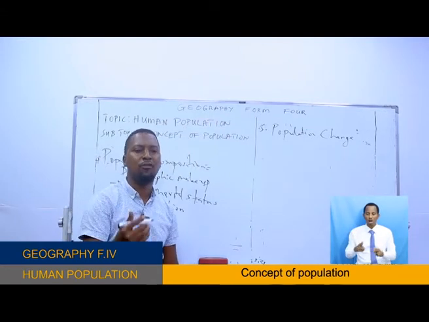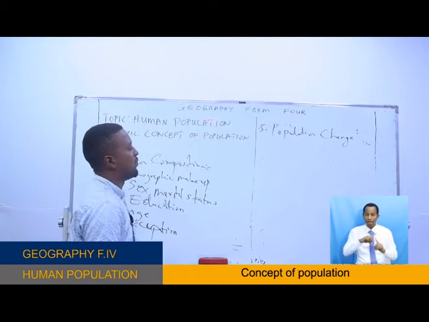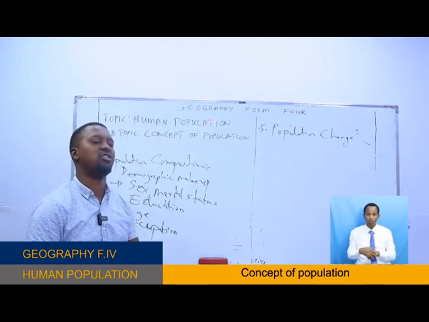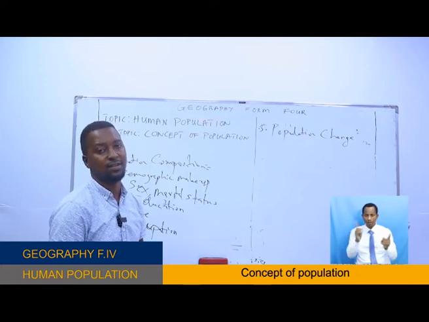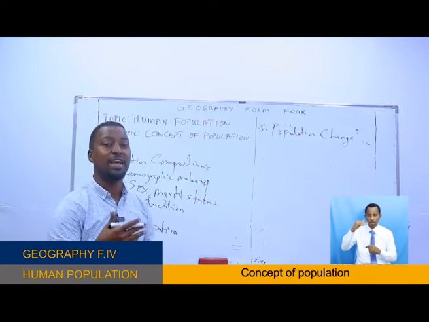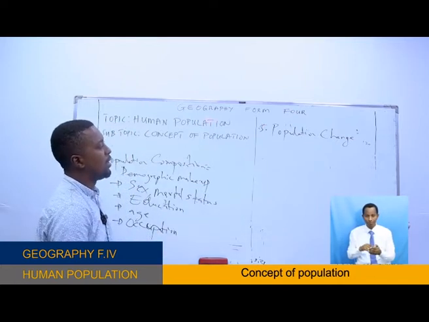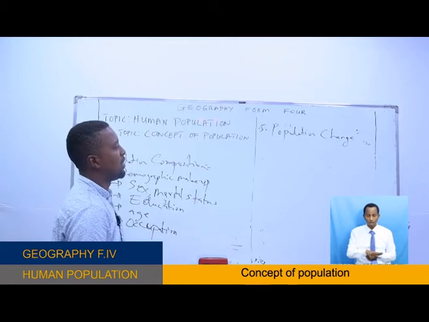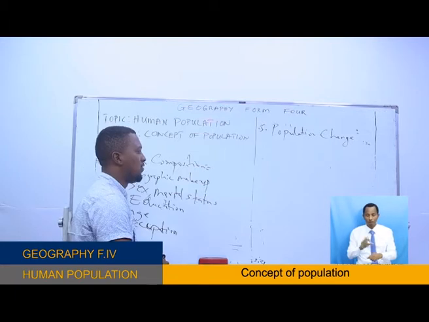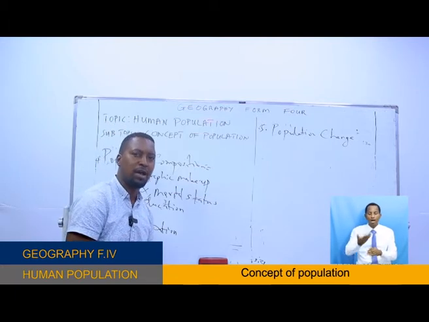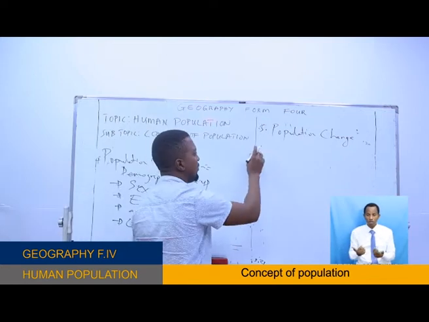This is the number of people during a specific period of time, and it changes over time, an increase and a decrease of the number of people in a given area. For example, an area will have a certain population at a specific time, but after time passes, that population size can change. Now we call it population change.